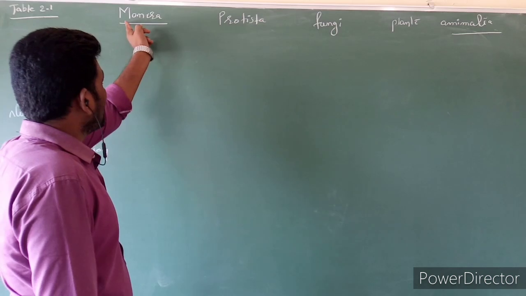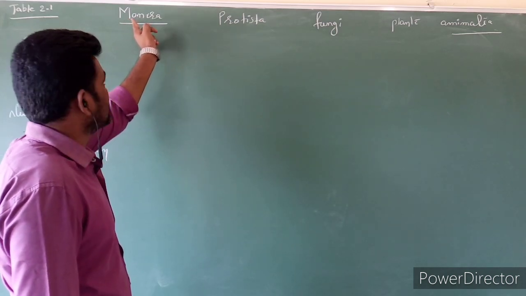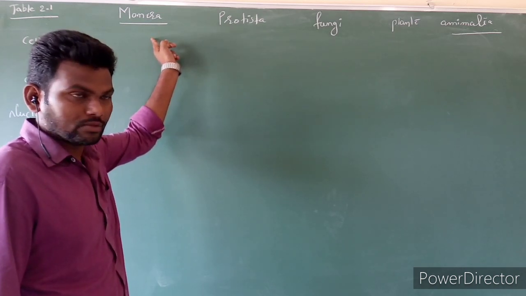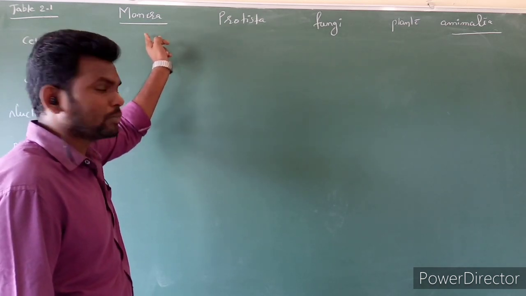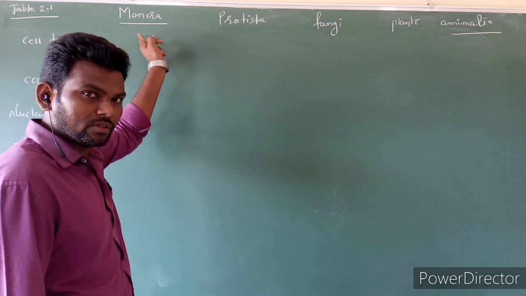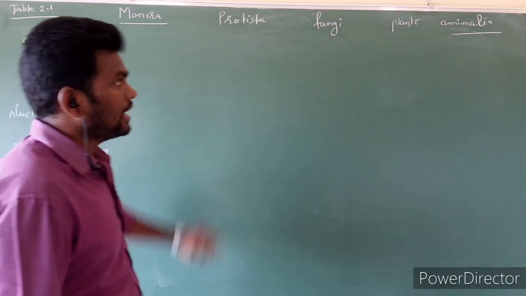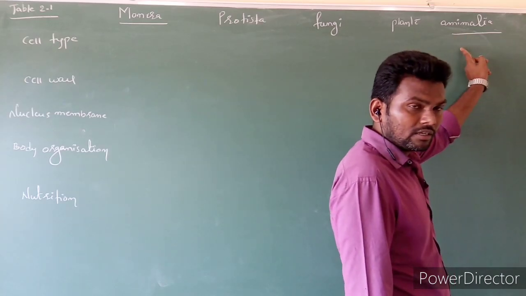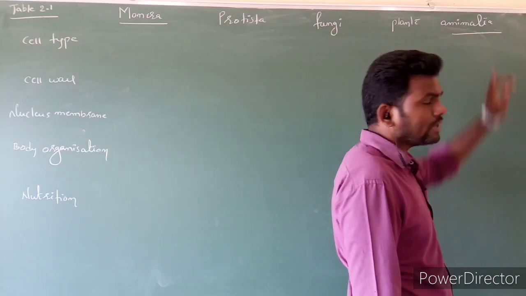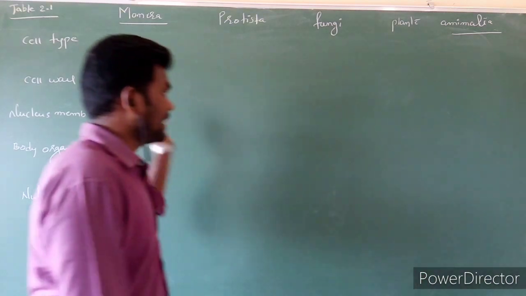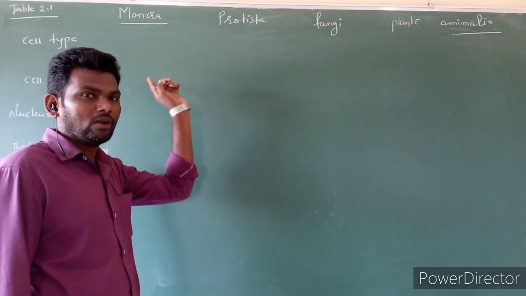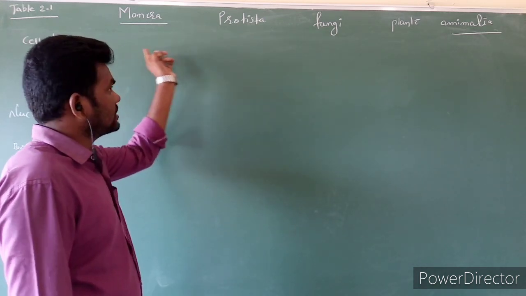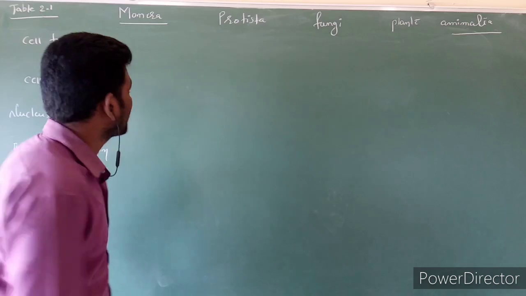Here, Monera is kept in first position because the Monera kingdom has primary or very primitive characters. So that's why Whittaker gave the position to Monera first. And Animalia is a very complex organism and advanced characters are there, so that's why Animalia is in the last position. So it means this arrangement is what? This is a phylogenetic relationship.